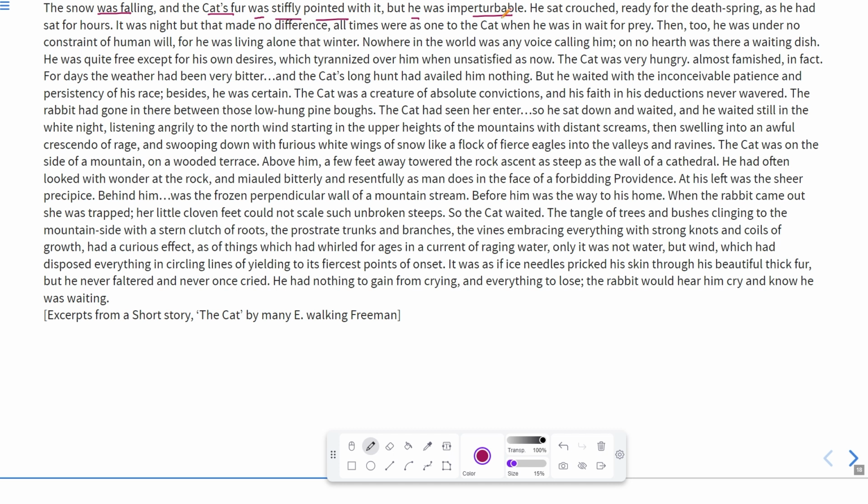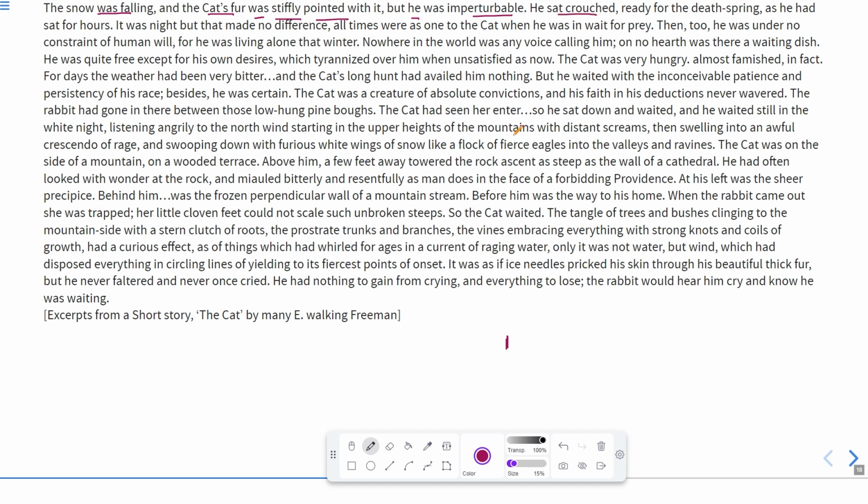It became imperturbable. It means self-possessed, or you can say which cannot be disturbed. It means those fur, they were just pointed like nails. It means they could not be moved.